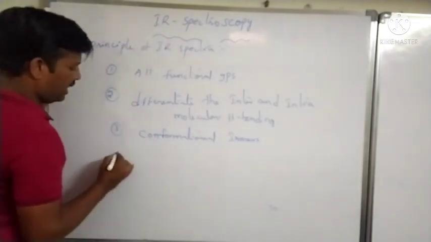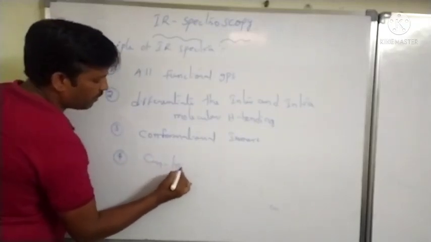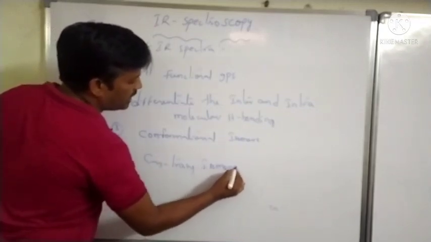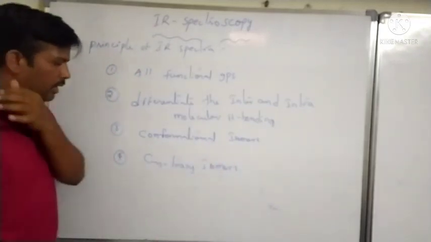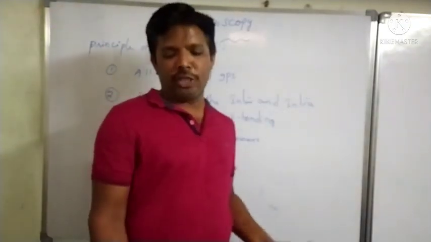Conformational isomers and cis-trans isomers. Cis-trans isomers present in a molecule can also be determined with the use of IR spectroscopy.